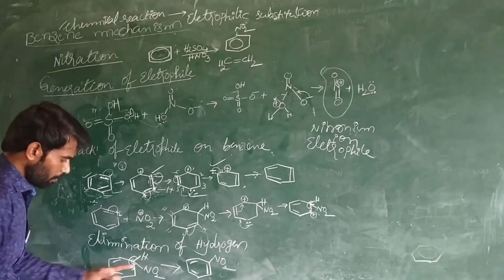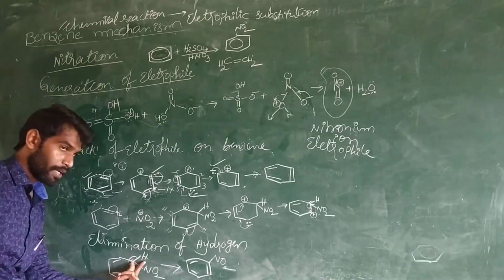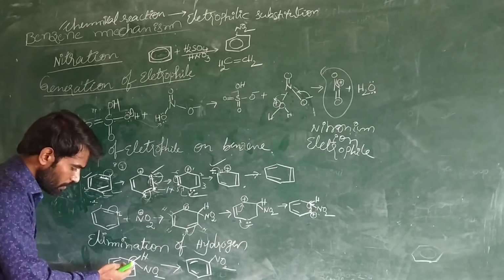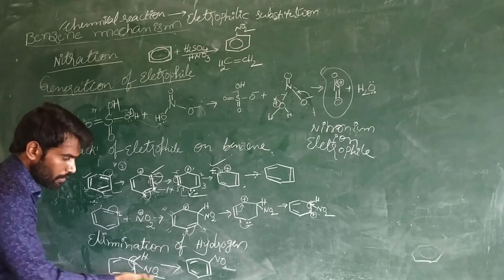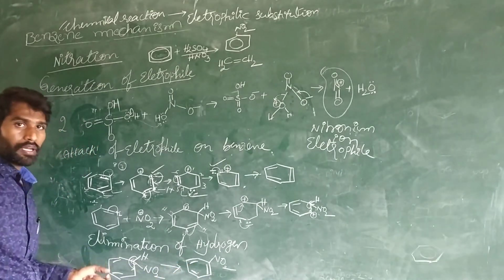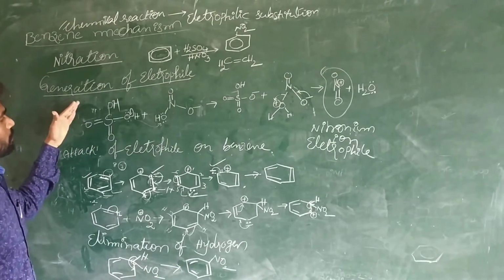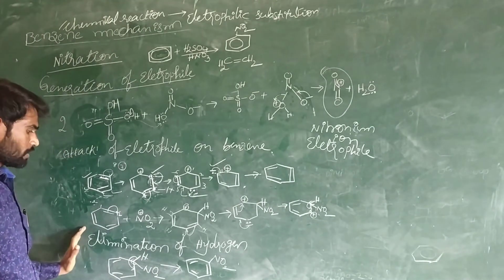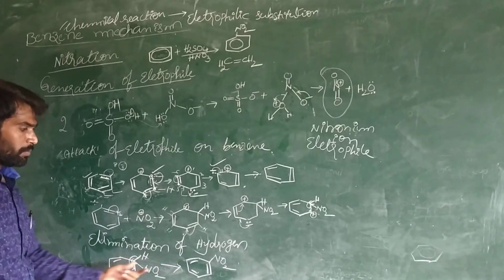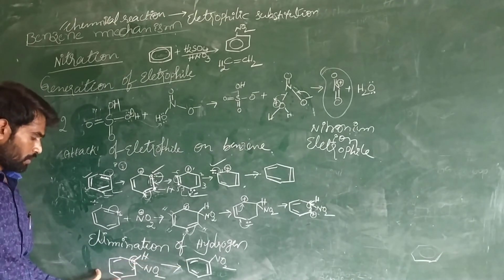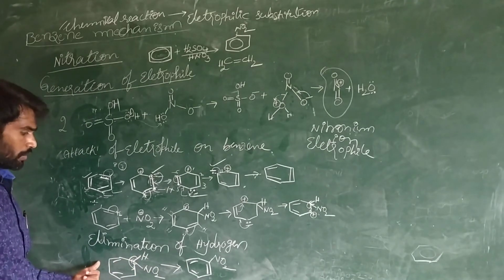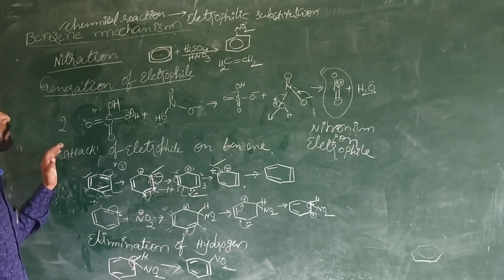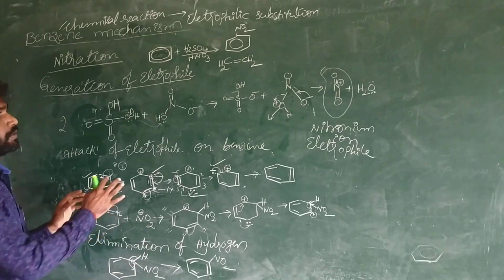The bond between the carbon and hydrogen is broken, and those electrons shift between the second and third carbon. Again, we are getting the double bond. So the first step is generation of the electrophile, after that attack of the electrophile, and the next is formation of the product, or elimination of the hydrogen atom. So this is the mechanism of electrophilic substitution in benzene.